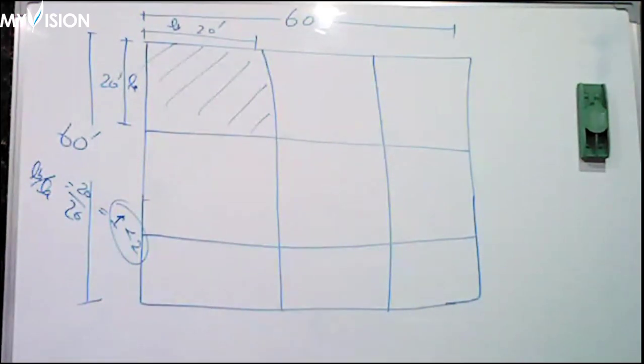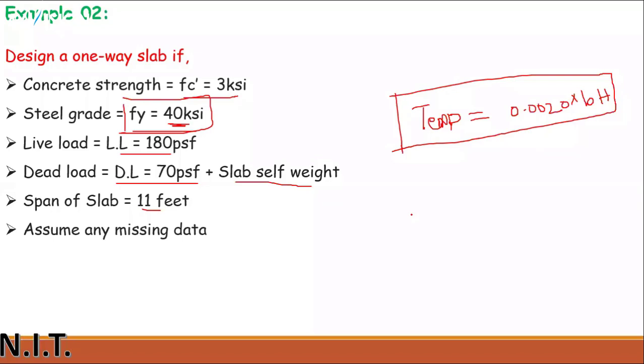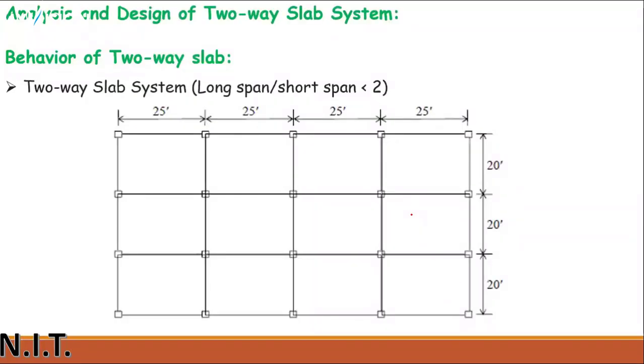Let's discuss two-way slab. What is it and how can we design a two-way slab? Related to two-way slab, we will start our numericals in the next class, but I want to discuss the analysis and design of the two-way slab system.